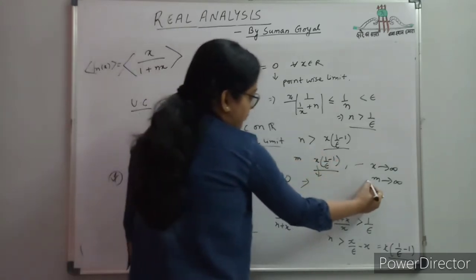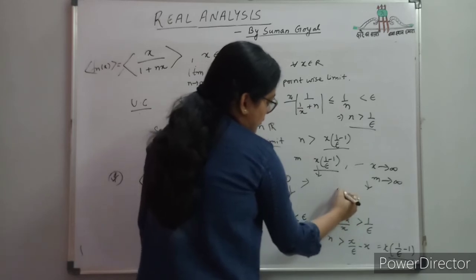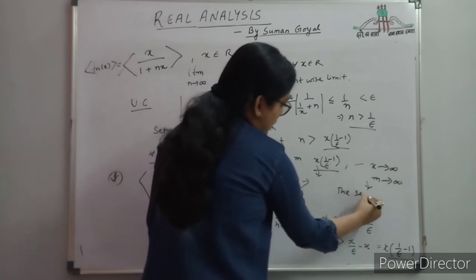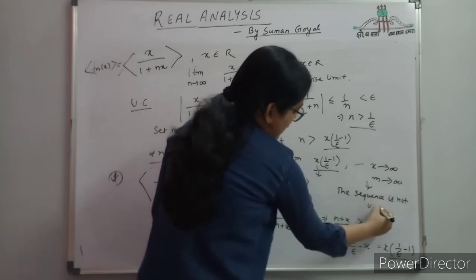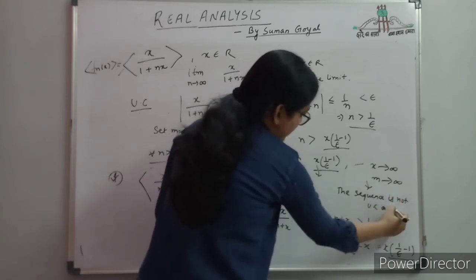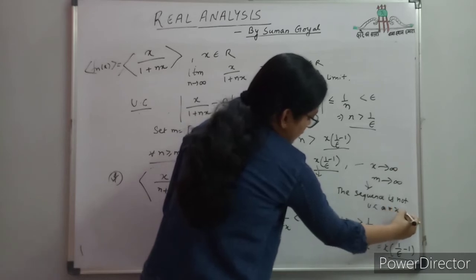In this case the sequence is not uniform convergent for x belongs to R.